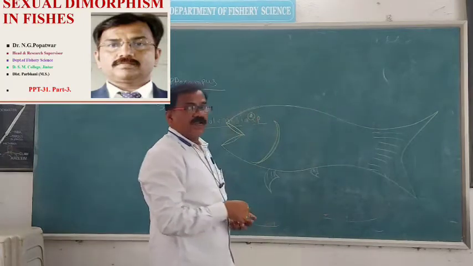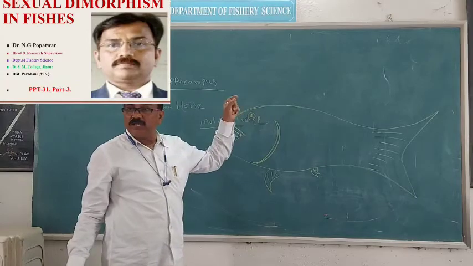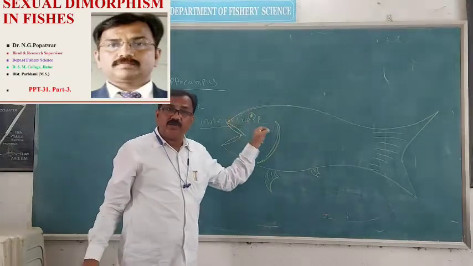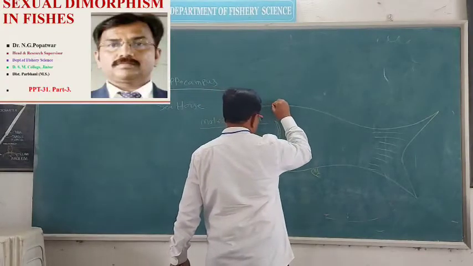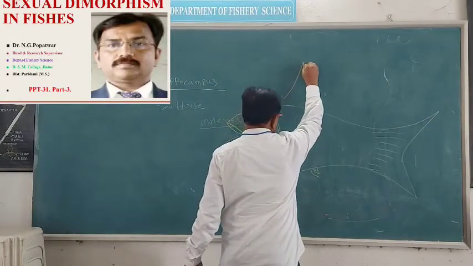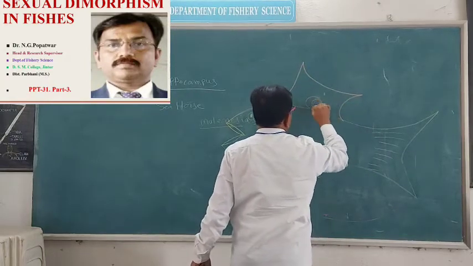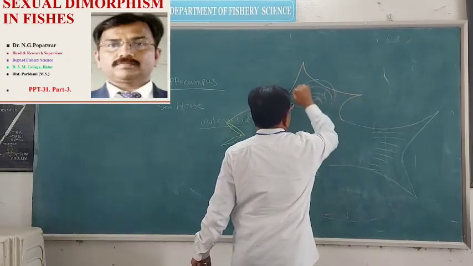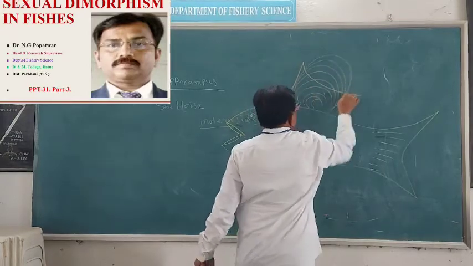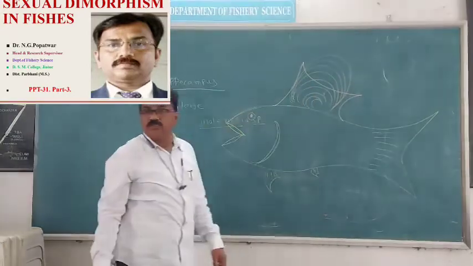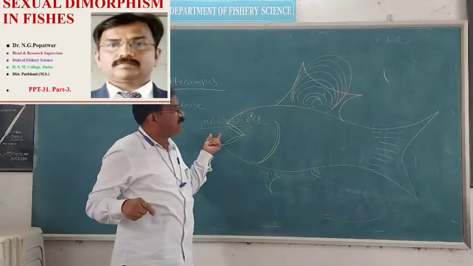What is the important character among this Melanesia species? The dorsal fin is well developed and forms a sail-like structure. Such a structure is to be developed in the male fish, male Melanesia species.